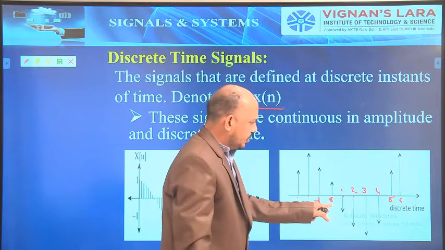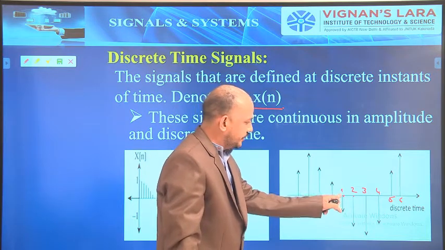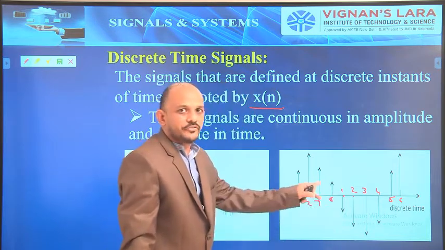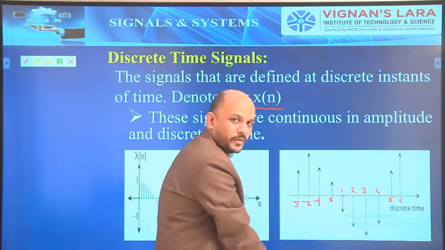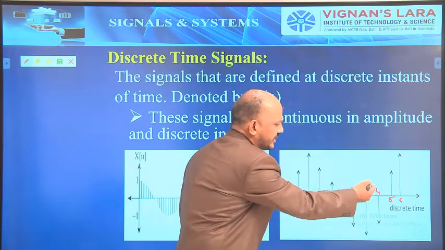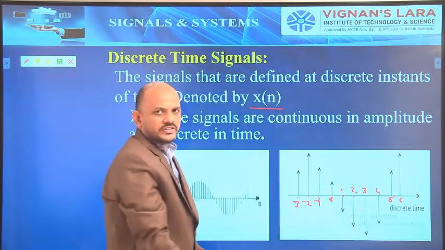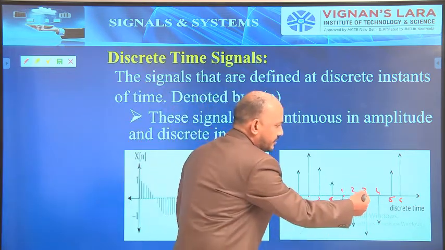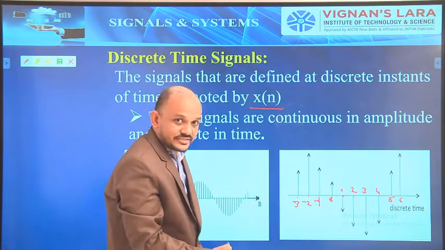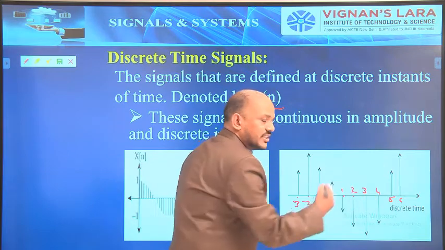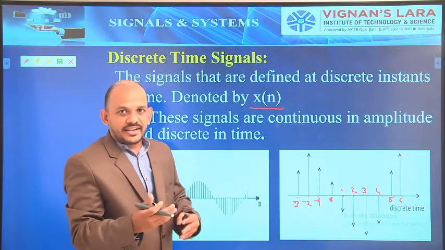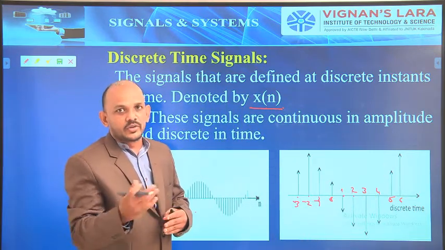So at 0 I have some amplitude x of n. At 1 I have some amplitude. But what about 0.5? There is no signal at 0.5, and there is no signal at 1.5, and no signal at 2.5, 2.3, 2.9, whatever it may be. So this time is not continuous. It is discrete: 1, 2, 3, 4, 5, 6. There is no value at 1.9 or 2.7 or 8.2 or 5.3.